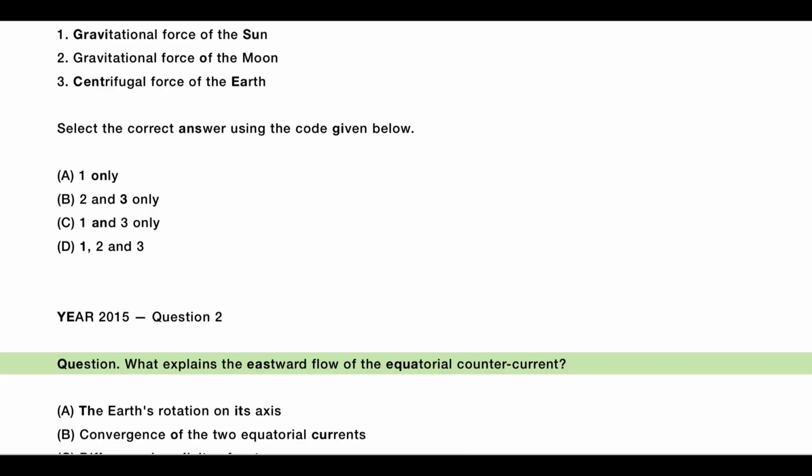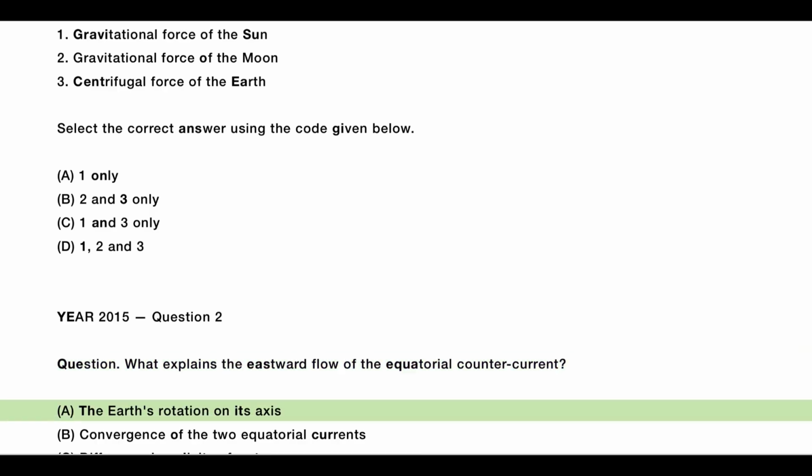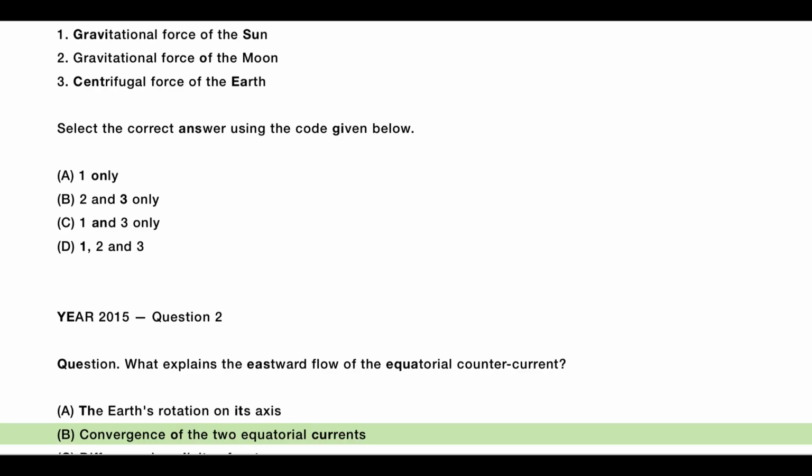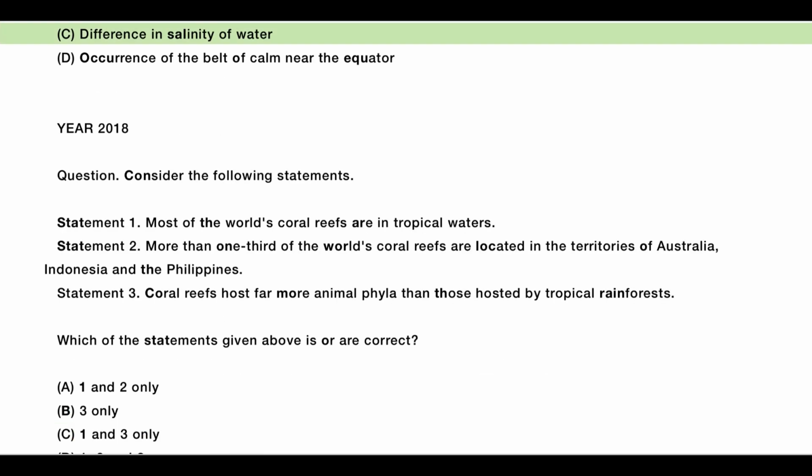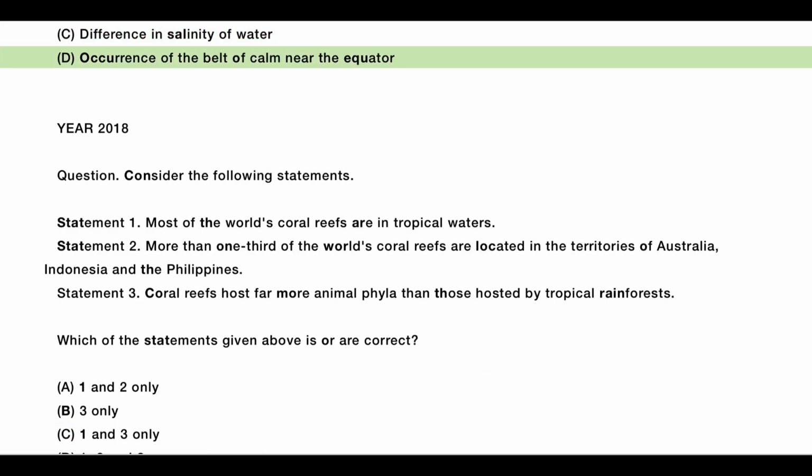Year 2015, Question 2. What explains the eastward flow of the equatorial countercurrent? A. The Earth's rotation on its axis. B. Convergence of the two equatorial currents. C. Difference in salinity of water. D. Occurrence of the belt of calm near the equator.